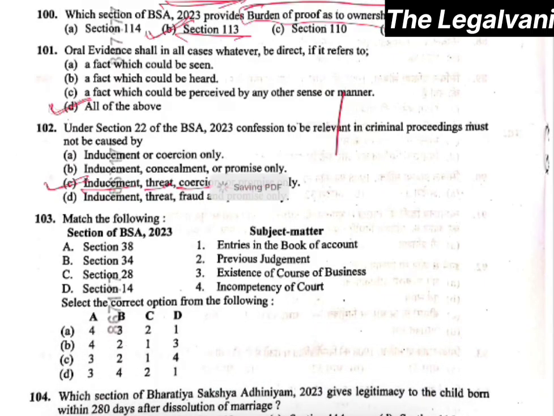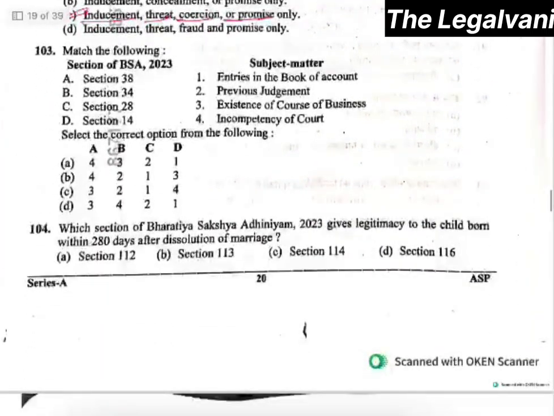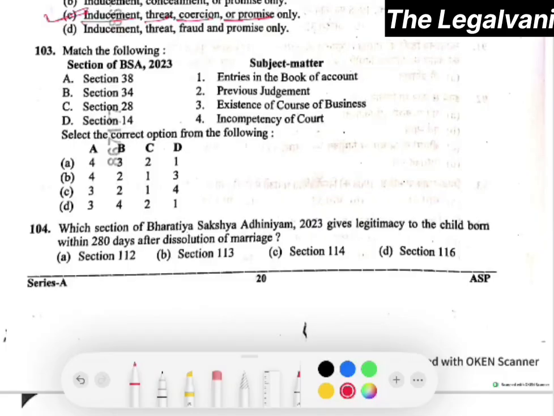Now moving towards question number 103, which is a match the following type. Section 38, section number 34, section number 28, section number 14. Here the right answer would be option number C, that is 38, 34 is 2, 28 is 1, and 14 is incompetency of court, right? This will be the right answer.